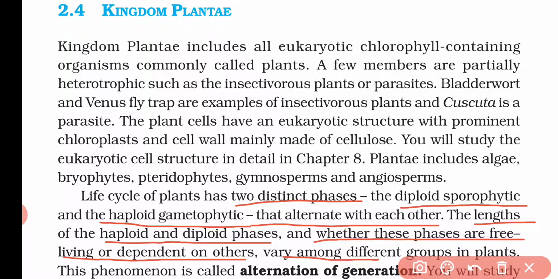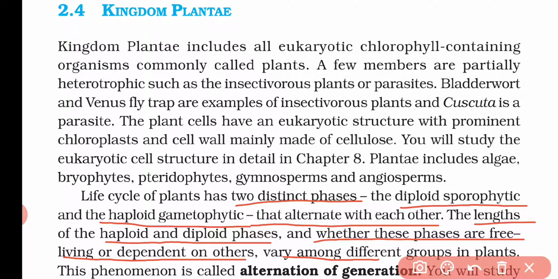So in different groups of plants, first of all, the two distinct phases are found: diploid sporophytic and haploid gametophytic, and they alternate with each other. After completion of one, the second will start, and these haploid and diploid phases are either free living or dependent on each other.